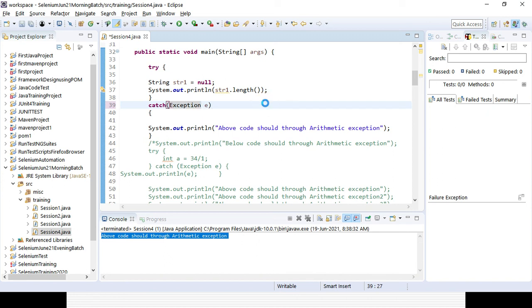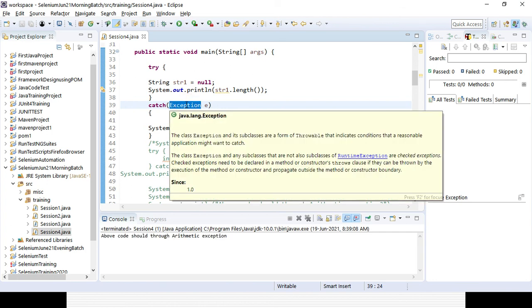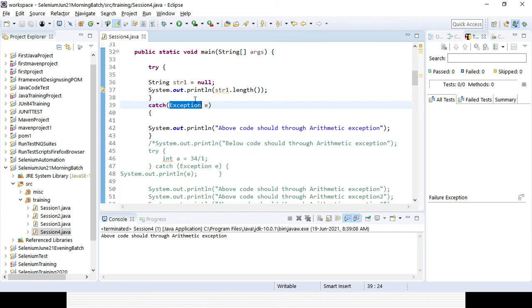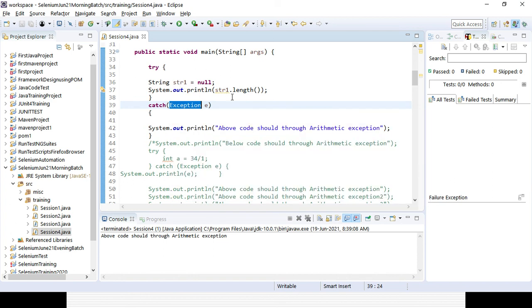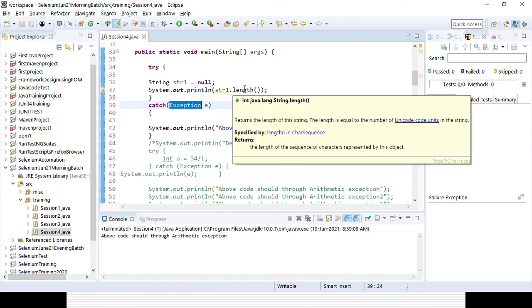You can give it. If you do not know the exact error, either you give the exact error or you give an exception, right? Suppose I give an arithmetic exception, it will be thrown, because you want to handle that either in a generic way or the exact exception name way. So those are the different approaches you need to follow. Okay.